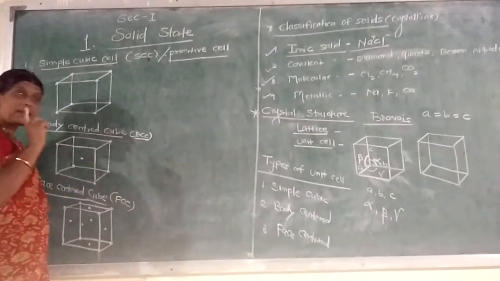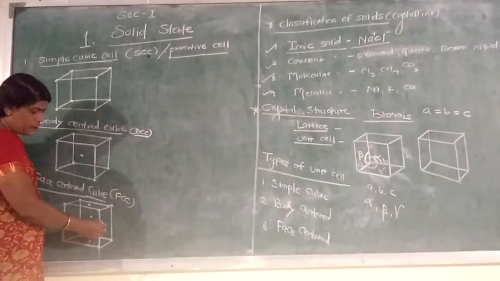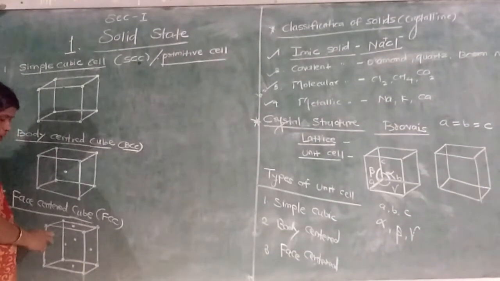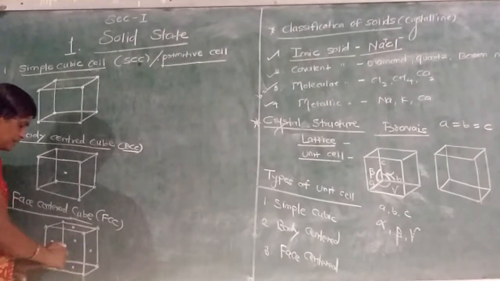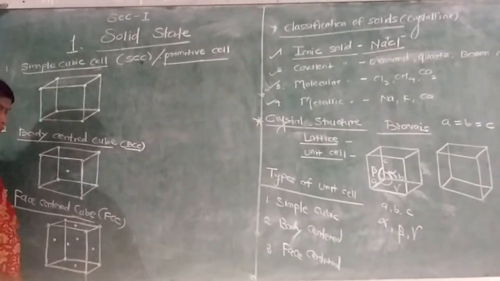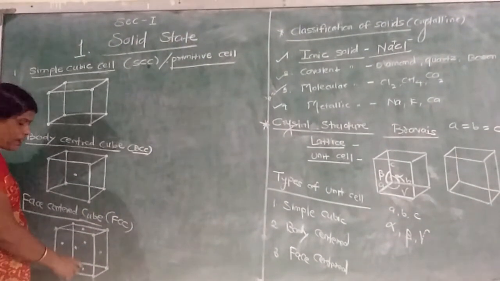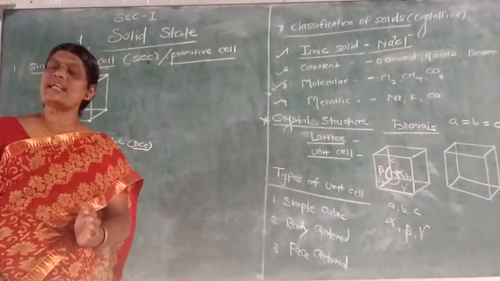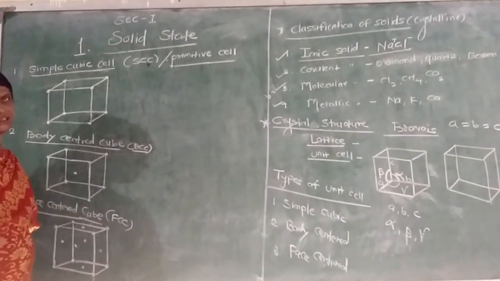At the center of each face, one atom is there: this face, one atom; down face, one atom; this side face, one atom; upper side, one atom; front side, one atom; back side, one atom. So totally 6 faces, and at each face center one atom is there. This is known as FCC.